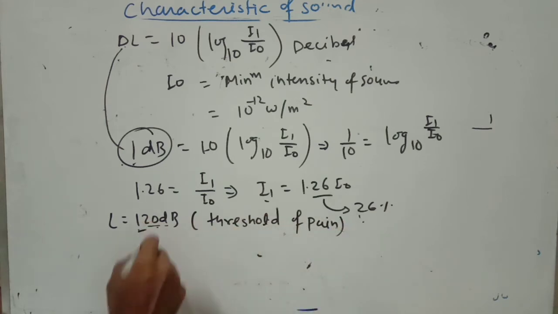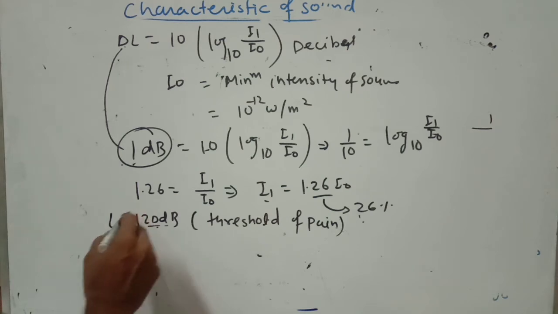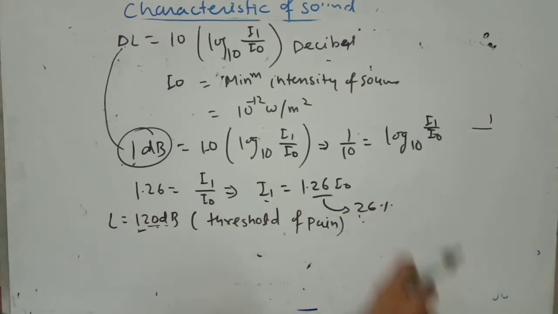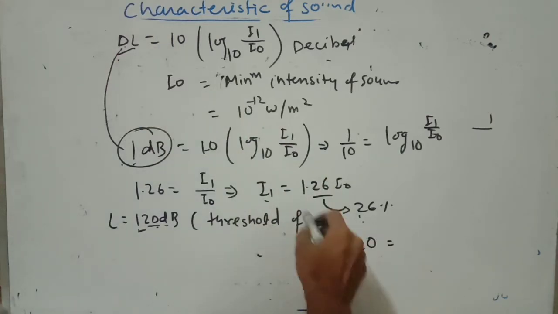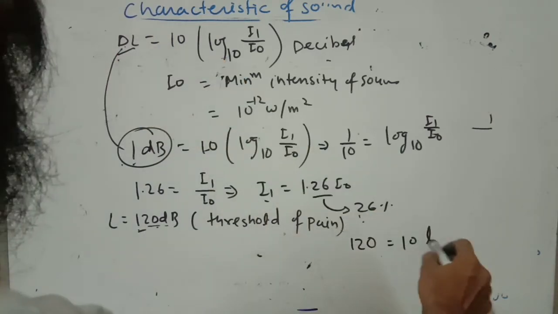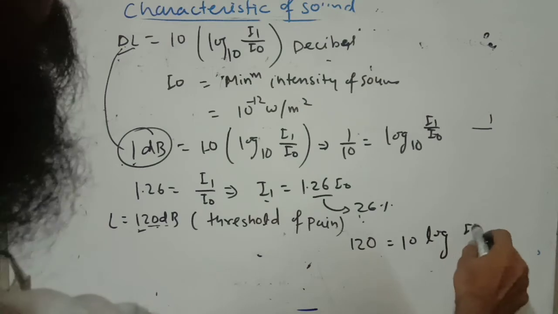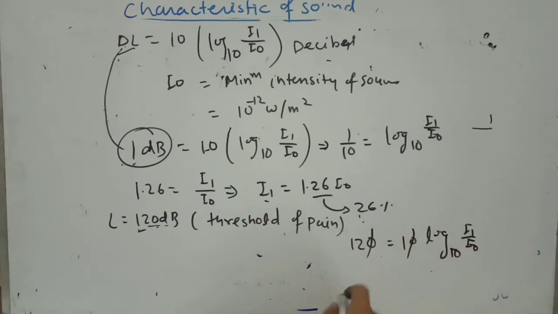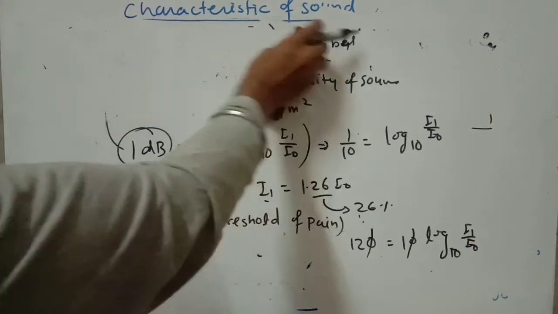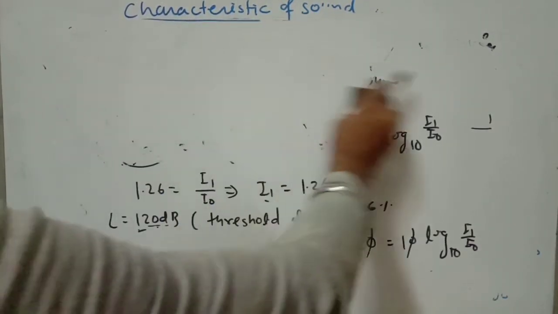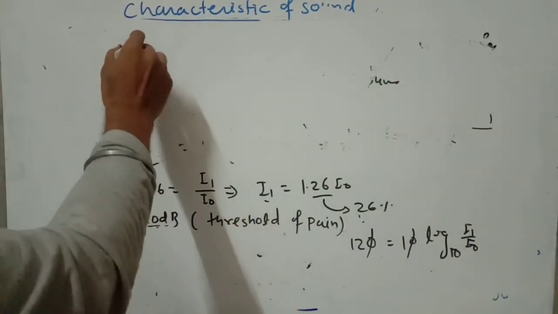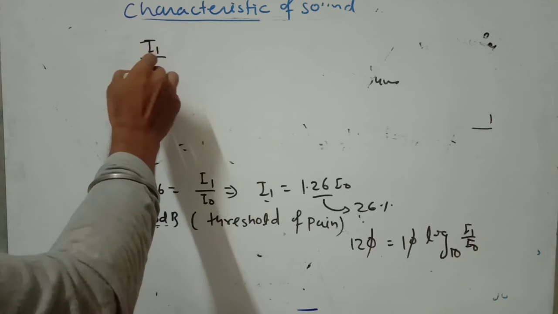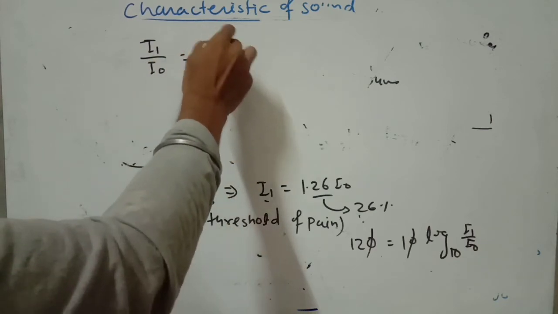Okay, so when you find the intensity, what is the change in intensity? Here the loudness is 120 decibels, and you can write 10 log I1 by I naught, to the base 10. So it will become 12. Then you can write I1 by I naught equals 10 to the power 12.